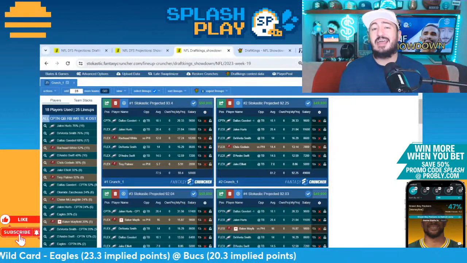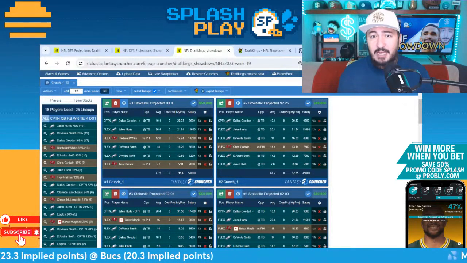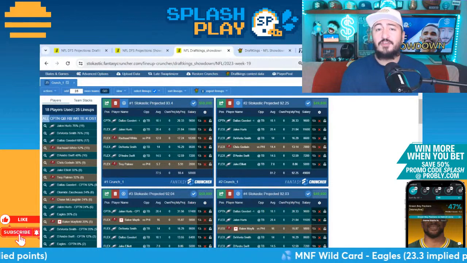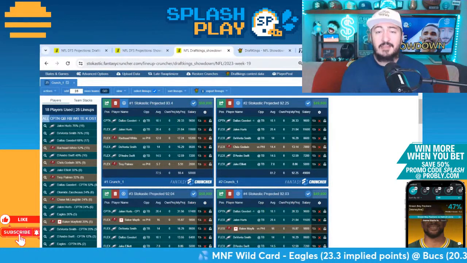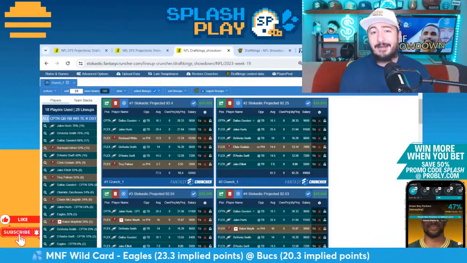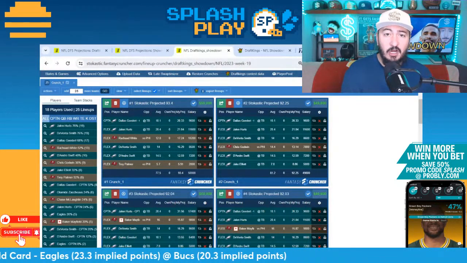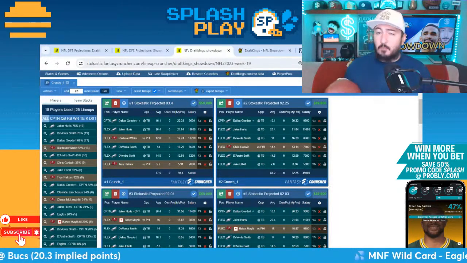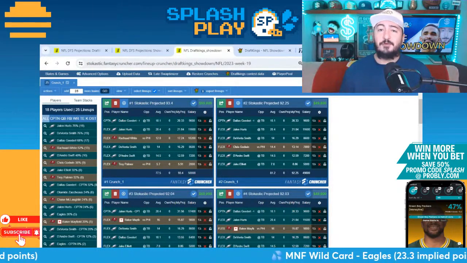I think that Jalen Hurts and Dallas Goedert are both two guys that should benefit from not having A.J. Brown out there. Hurts is going to have less pass game production for sure, but he's going to have more touchdown opportunity, more ability to run on plays. Obviously, with the banged up finger, the pass game production might have been down anyway. So with A.J. Brown out, at least we know we have a cleaner target share for guys like Devontae Smith and Dallas Goedert. For Jalen Hurts, he's just going to have the ball in his hands more to run the ball, to do some of the tush-push kind of things.